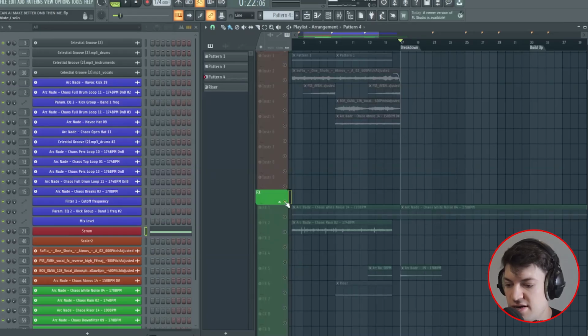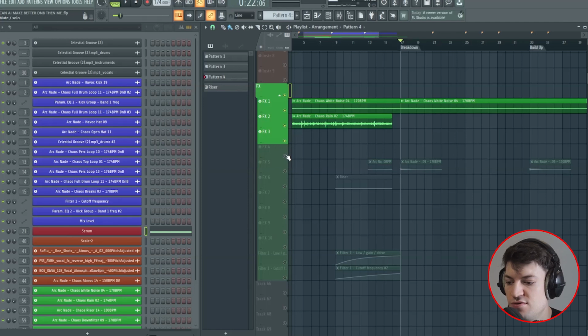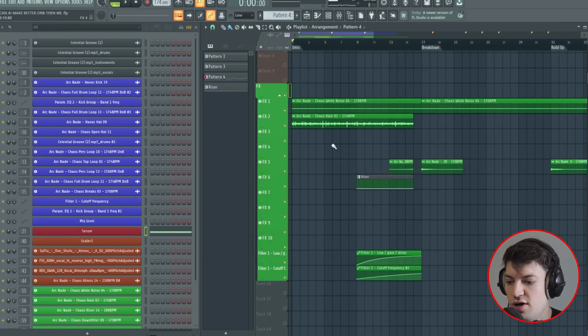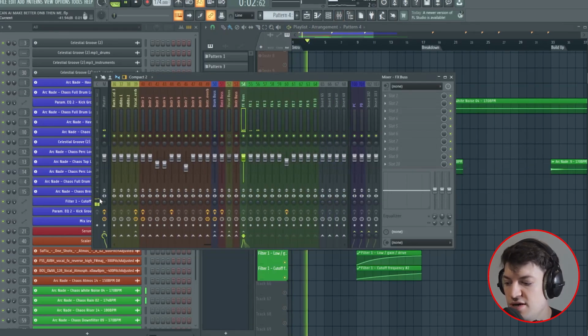And then finally, I needed to add some effects. So in the reference track, there was a lot of white noise. And I don't know if this was just because the AI does that naturally, but I decided to add some white noise and some rain effects. Super quiet in the background though, as you can see, coming in way down here.